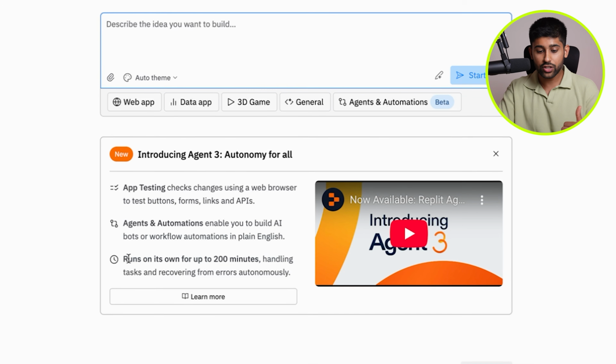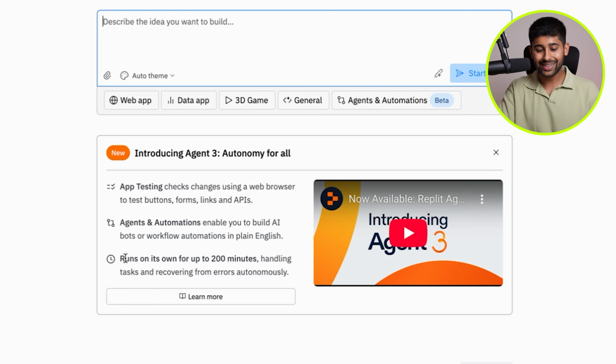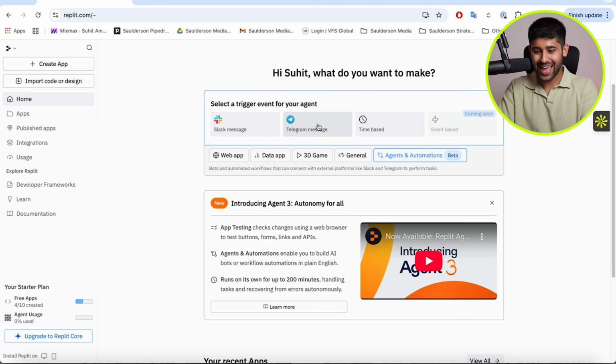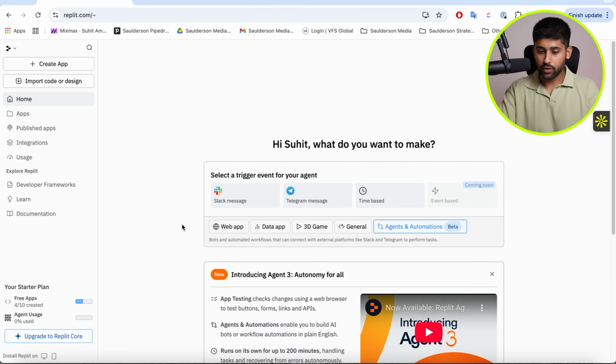And this is the most autonomous tool now on the market. As you can see here, it runs on its own for up to 200 minutes, handling tasks and recovering from errors autonomously. You can now do agents and automations with various integrations like Slack, Telegram, and time-based integrations, and actually create bots and workflows. And it can do its own app testing when you're going through the building process. So this is a really crazy tool, and I've been messing around with it for a little while since it dropped a few days ago.